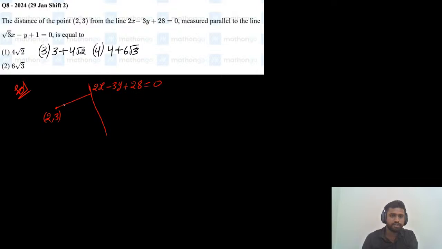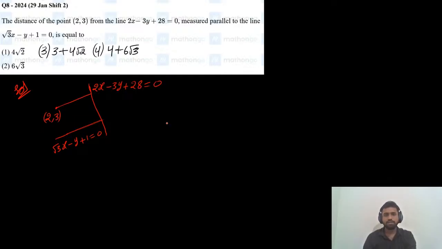So this distance we need to measure. Distance of the point 2 comma 3 from the line 2x minus 3y plus 28 equals 0, measured parallel to another line. In which direction are we measuring this distance? Parallel to the line root 3x minus y plus 1 equals 0. So this is the diagram for this question. Distance of the point 2 comma 3 from this line, measured parallel to the other line, we need to find.